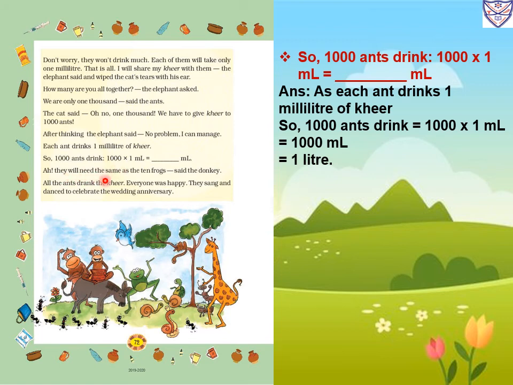Oh, they will need the same as the 10 frogs. 10 frogs will drink 1 liter, meaning each frog will drink 100 milliliters. Which is required for 1000 ants, and also the same 1 liter, said the donkey. All the ants drank the kheer. Everyone was happy. They sang and danced to celebrate the wedding anniversary.